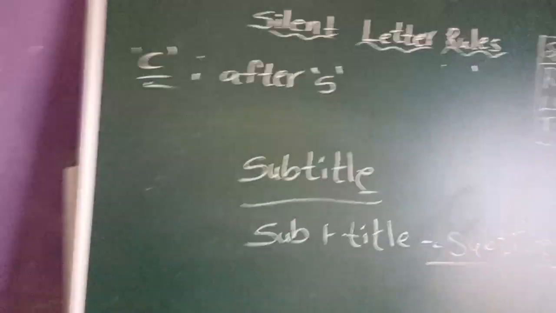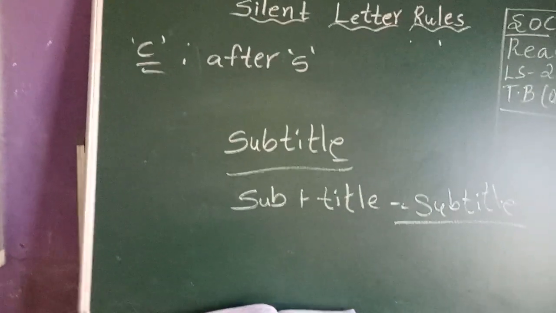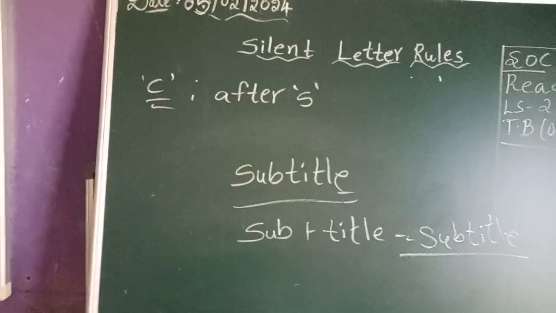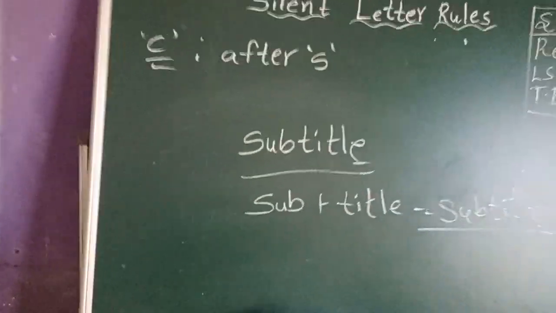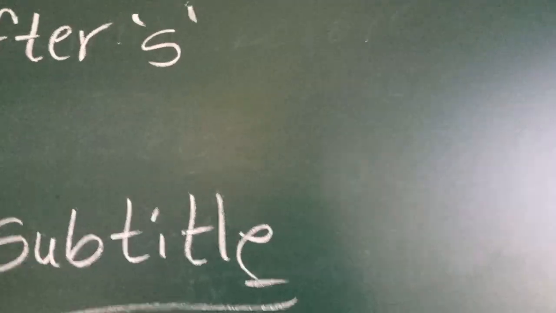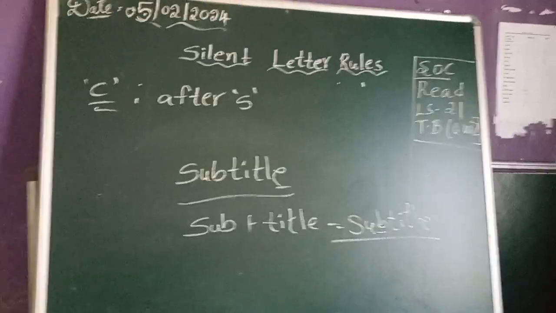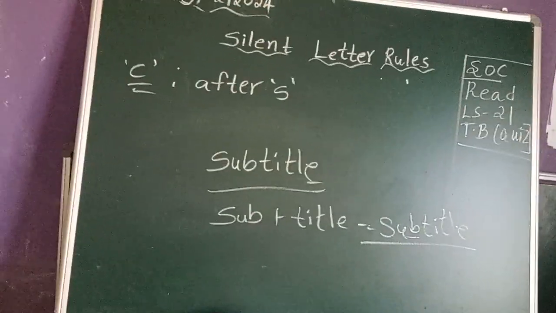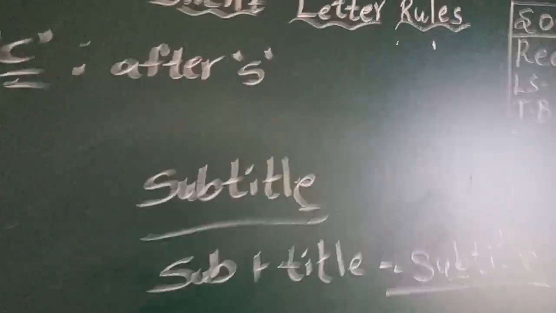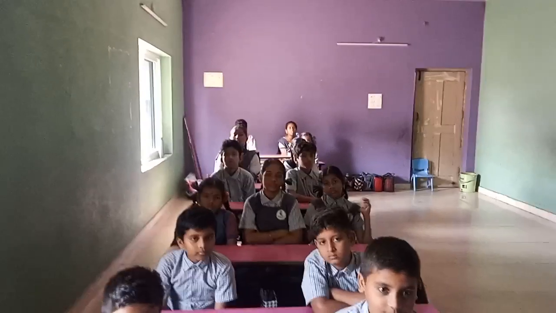Subtitle. So when we write compound words, B is not silent there. Okay, subtitle. Why are we saying the B? Because that word is formed with compound words, right? So that B is not silent in this word. Very good question, Manogna. Okay, beta.